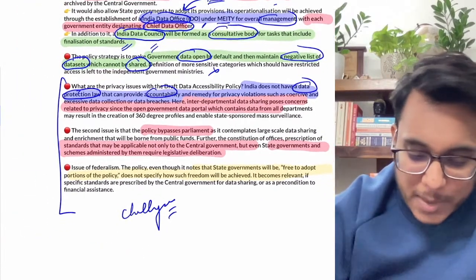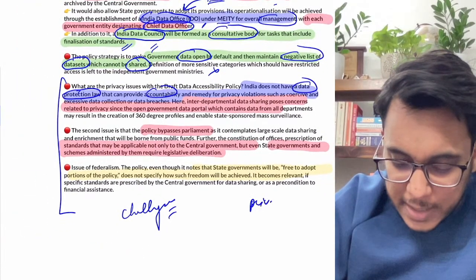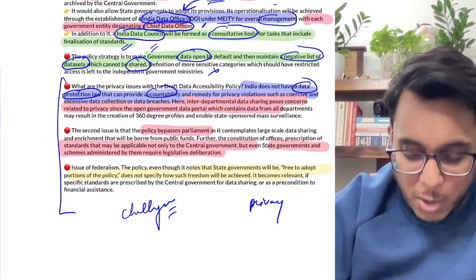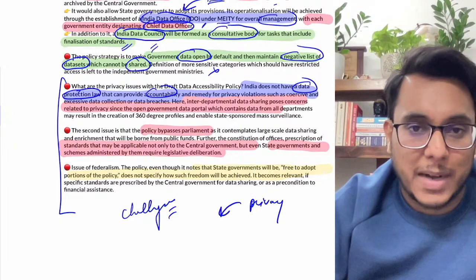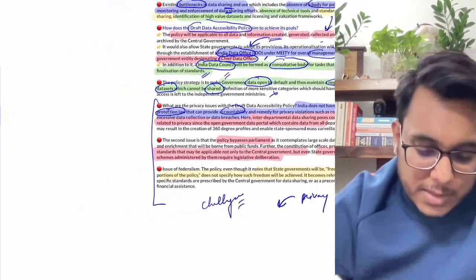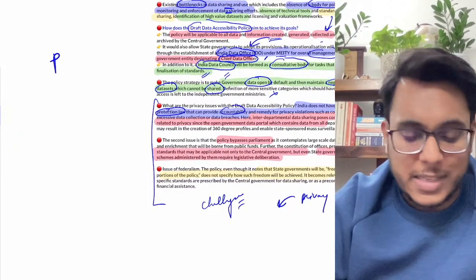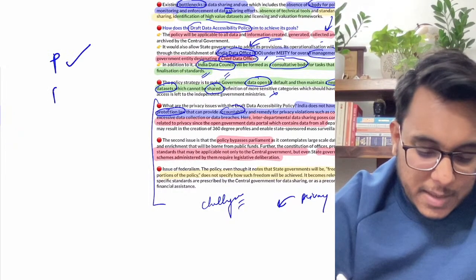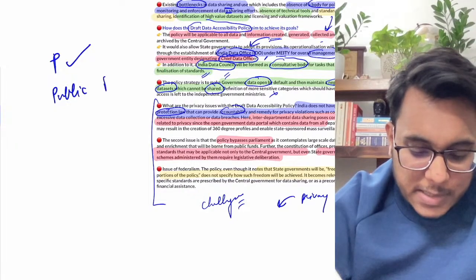Moreover, guys, understand that the privacy of individuals can get impacted. How can the privacy of individuals get impacted? First of all, there is personal data, and then there is public data. Is it clear or not?